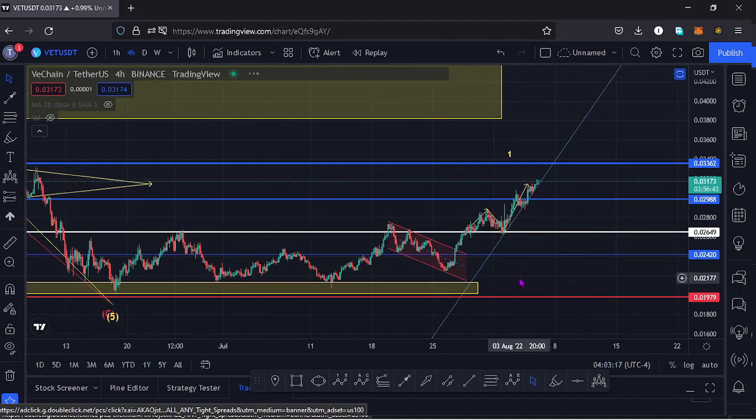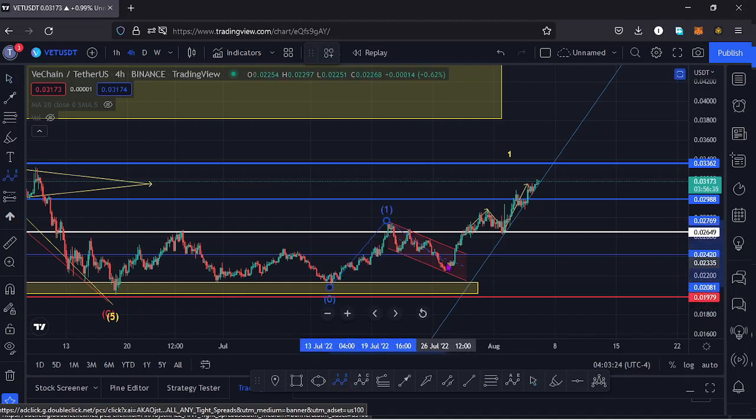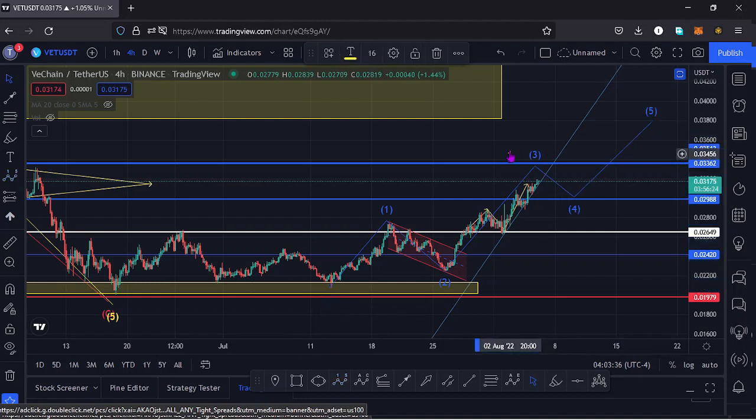And in these movements to the upper side, we can term these movements as Elliot waves, having this as the first wave to the upper side, then this movement as a second wave, then the movement that we are in at the moment is a wave 3 to the upper side, then I expect to see a wave 4 and then a wave 5 to complete a higher Elliot wave count 1, which is right here.